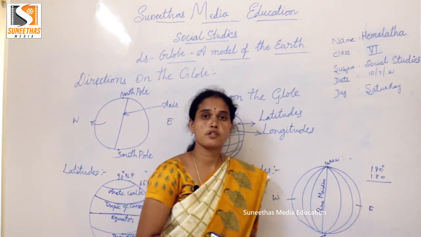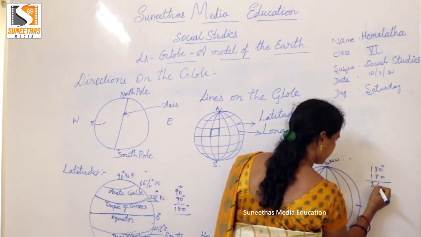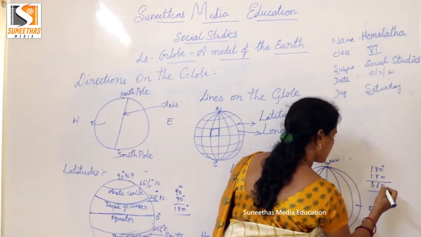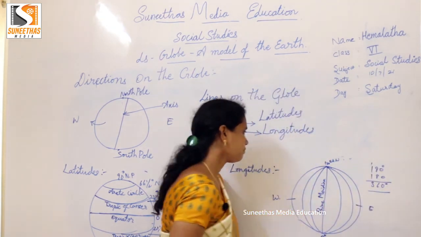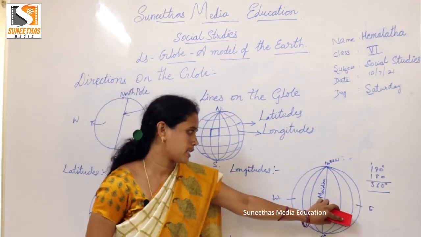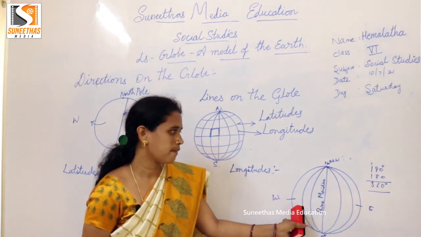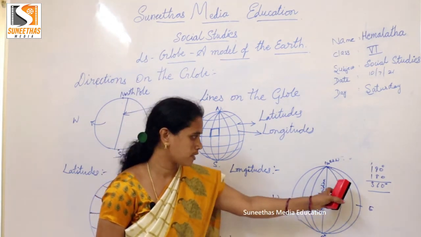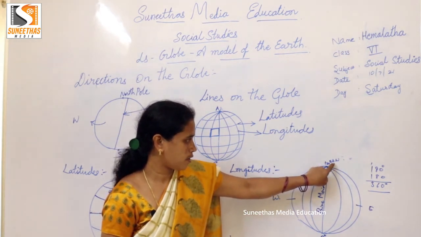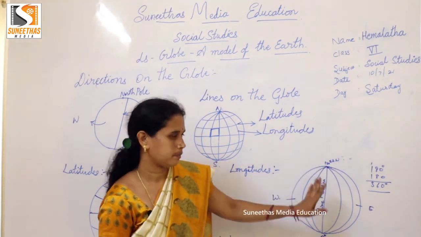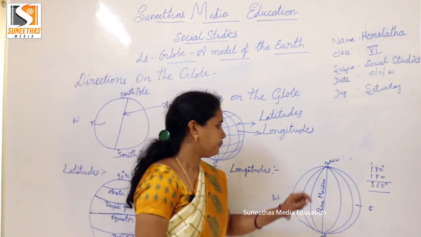Total how many longitudes do we have? 360. In the eastern part 180, in the western part 180. Total we have 360, but the 180 line is only one.